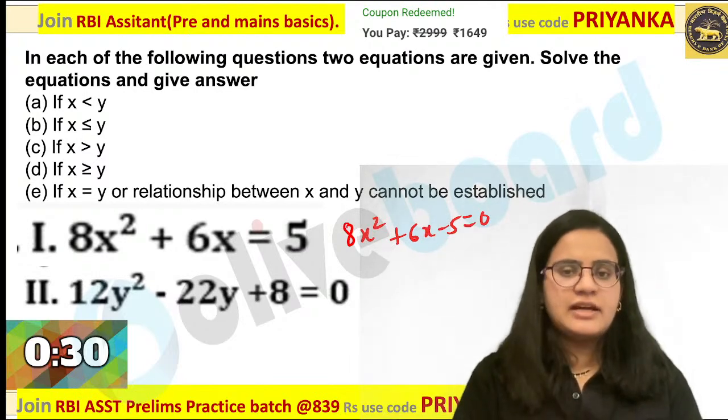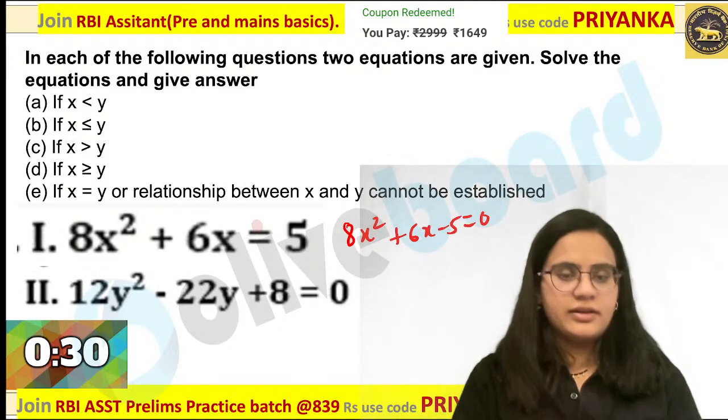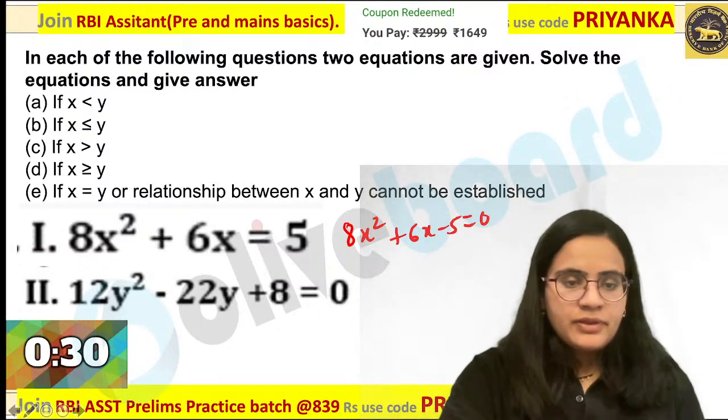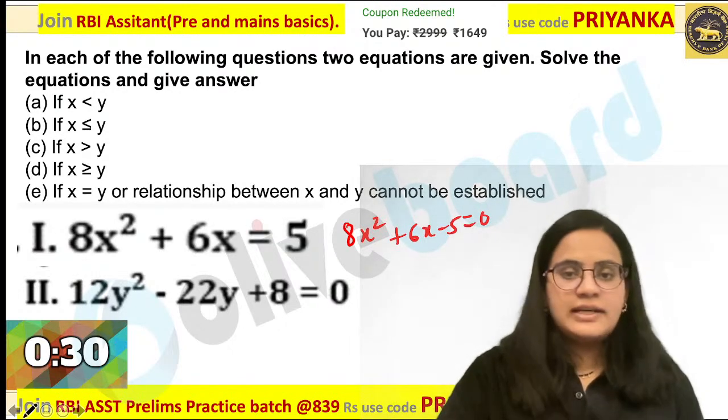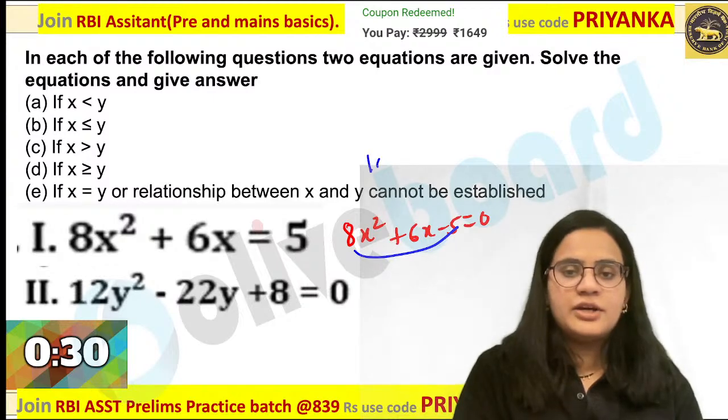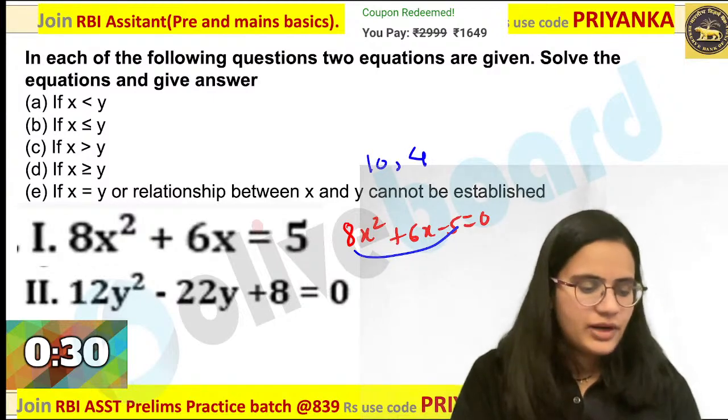B would be the perfect answer, but I want to know the roots over here. Can any one of you tell me what would be the roots over here? Yes, when you are calculating the value, that is nothing but 10, 5. You can see 40 is the value. 10 4s are 40 over here. You are going to get 10 and 4 as the root.